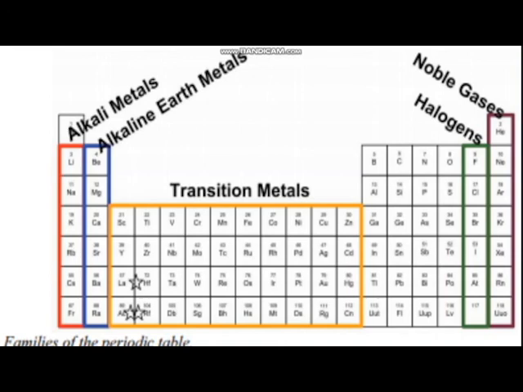Periods are basically rows along the periodic table. So this is going to be the first period, the second period, third period, fourth period, fifth period, and these ones are more indicated by the number of shells that are located within the element. Groups are indicative of the number of electrons that are located in the valence shell. So this one has 1 electron in its valence shell, all of the elements, 2 electrons, 3 electrons, 4 electrons, 5, 6, 7, and a full octet for the noble gases. Transition metals are a bit different because they don't carry the same properties as these four do.